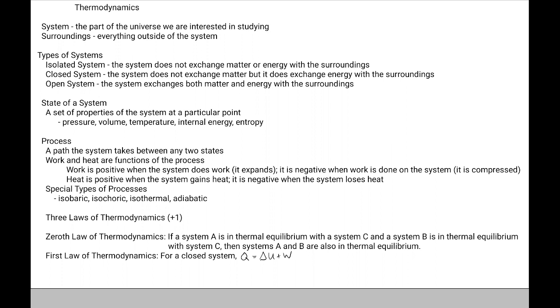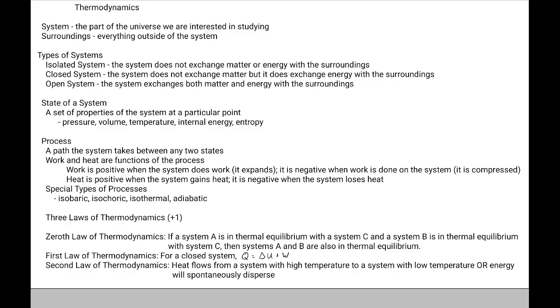The first law of thermodynamics says that for a closed system, the change in internal energy is equal to the heat gained by the system minus the work done by the system. Now, I prefer writing my first law like this, where the heat is the change in internal energy plus the work, so that I don't have to worry about the minus sign. Does it go in front of the Q or does it go in front of the W? This way, Q is change in internal energy plus work.